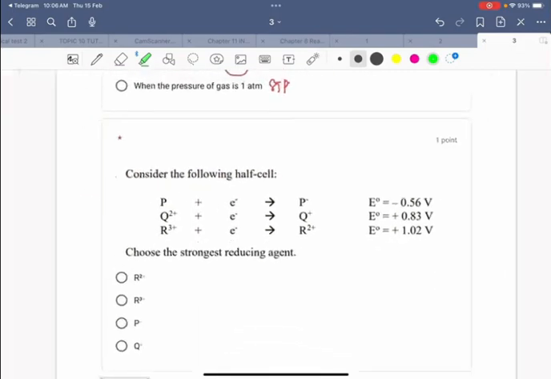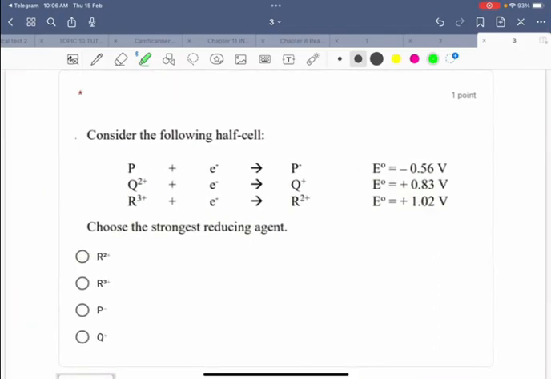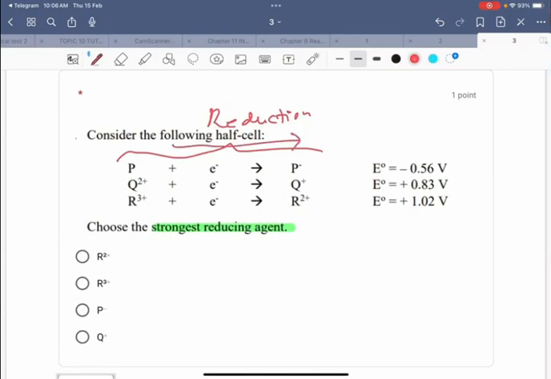Okay, consider the following half cell equations. Choose the strongest reducing agent. According to this, this is reduction from left to right. So oxidation occurs from right to left.